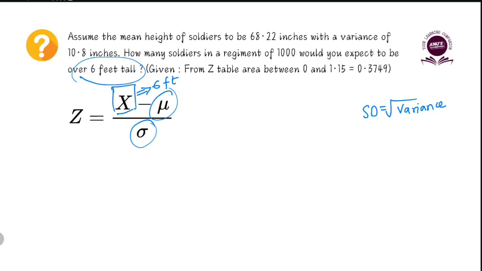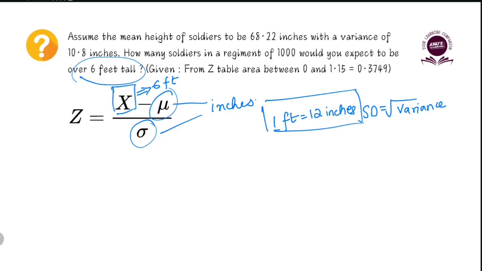Before we can substitute the values in this equation, we have to convert all of these data points into a common unit, because x is given in feet, while mu and sigma squared are given in inches. So what is 1 foot? 1 foot is 12 inches. So we have to convert 6 feet into inches. Going by the formula that 1 foot equals 12 inches, 6 feet is 72 inches.